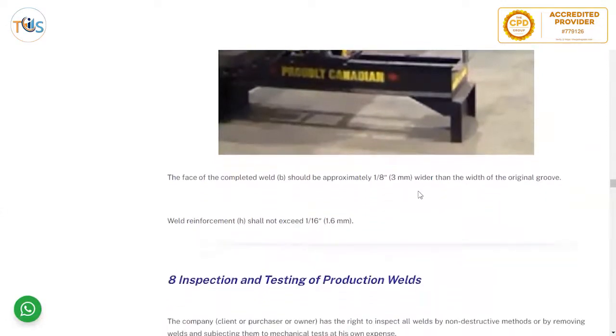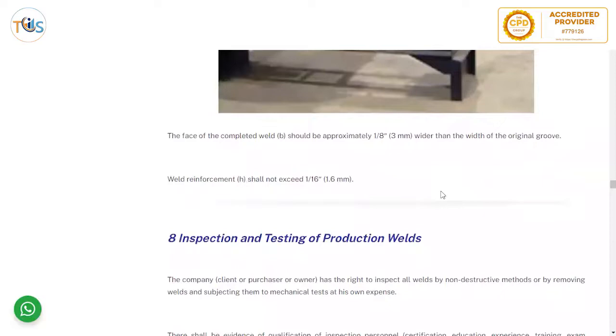As you can see, the face of completed weld should be approximately 3 millimeter wider than the width of the original groove.